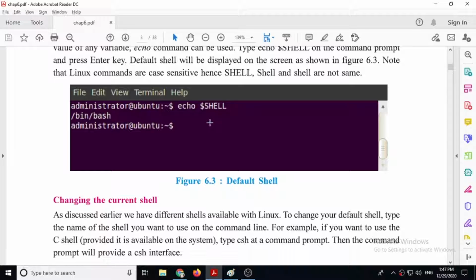Linux will give variable names in capital letters. So there doesn't have any conflict in between this. And if you want to print a variable's value, then you have to use $ sign in front of variable name without space. So echo $shell will print the value of shell variable. In short, it will print the currently active shell. It means in which shell Linux is working.